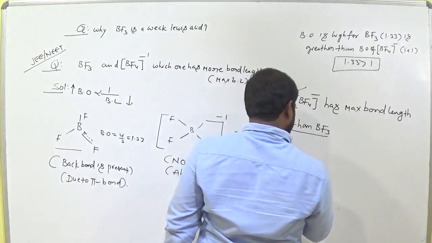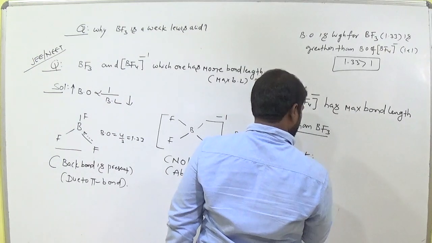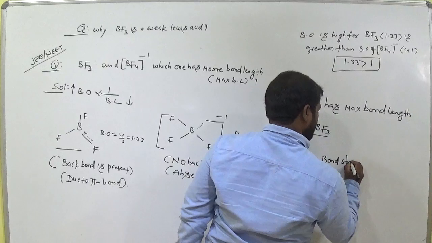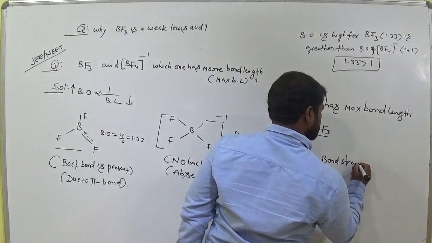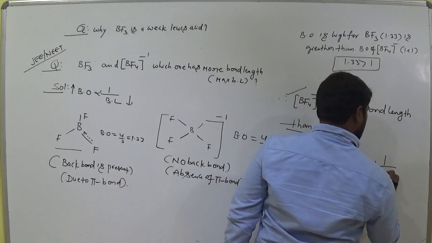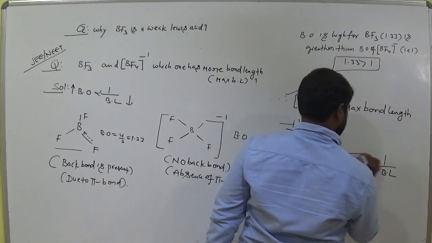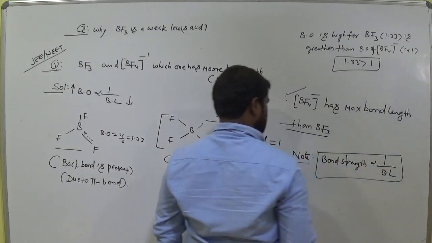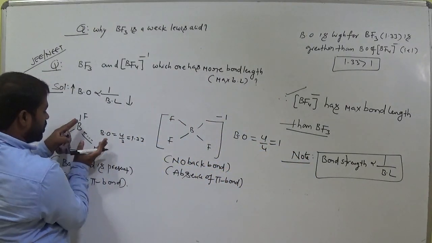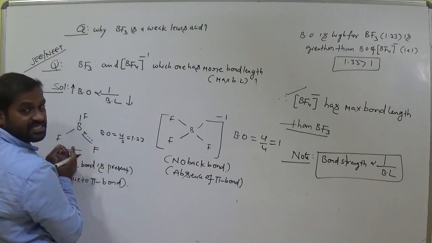Remember, as already discussed, bond strength is inversely proportional to bond length. A strong bond means the atoms are very close, so bond length decreases.